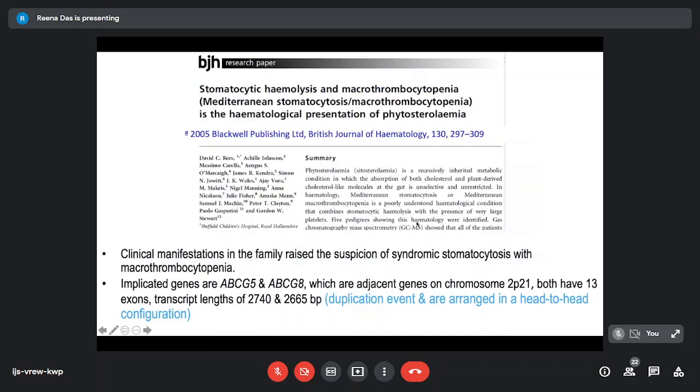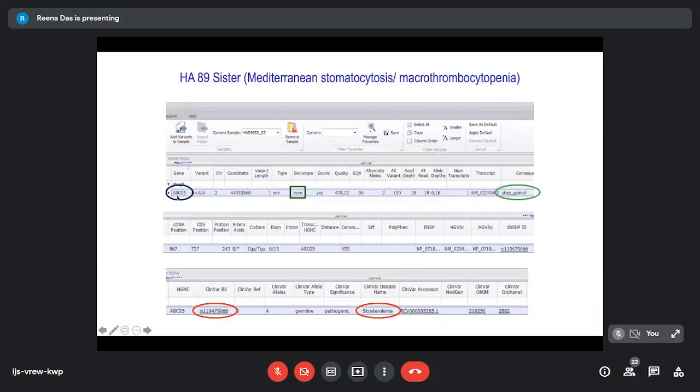So this is the result of what we got on the Google search. We said stomatocytic hemolysis and macrothrombocytopenia is the hematological presentation of phytosterolemia. This clinical manifestation in the family raised the suspicion of a syndromic stomatocytosis. The implicated genes are ABCG5 and ABCG8, which are on chromosome 2. And we found a variant in ABCG5 as a homozygous variant. This was a stop gained, and this was the cause of phytosterolemia.